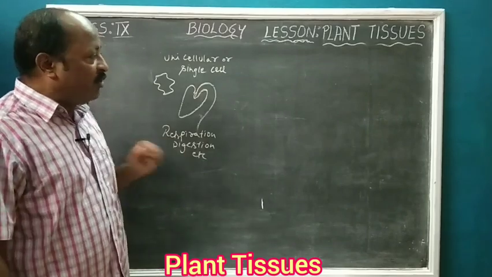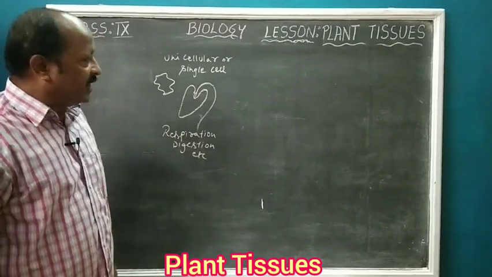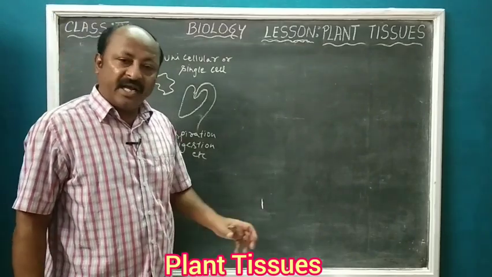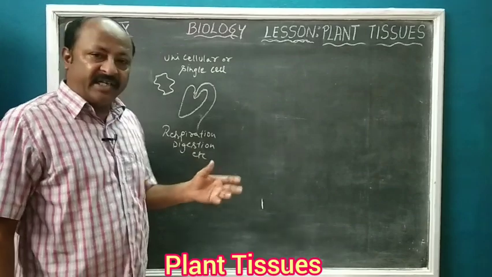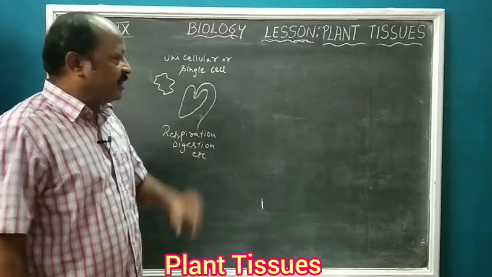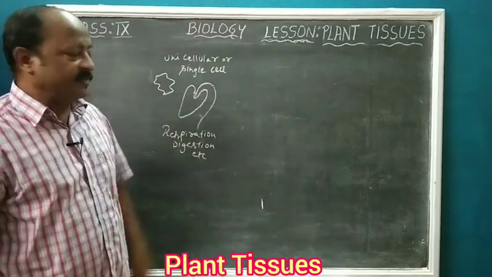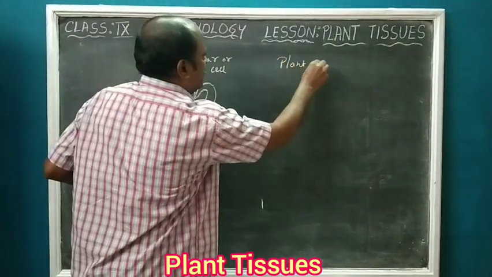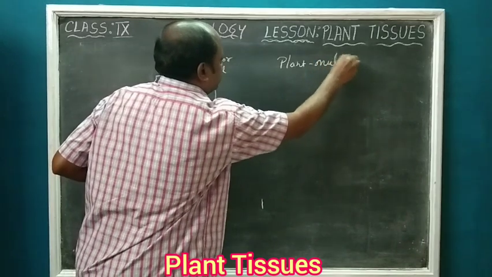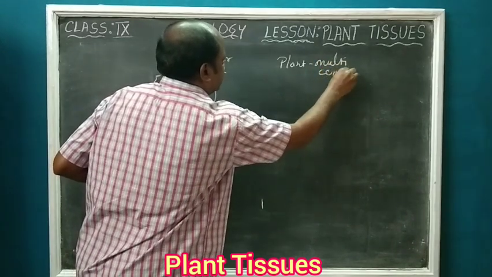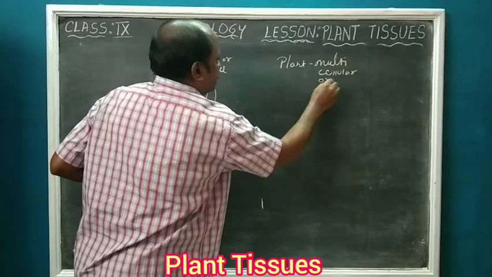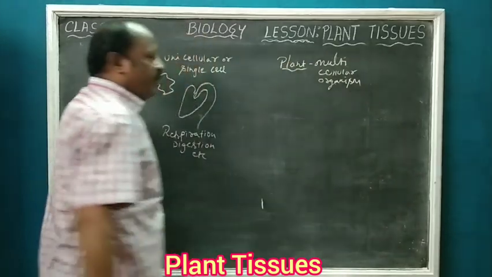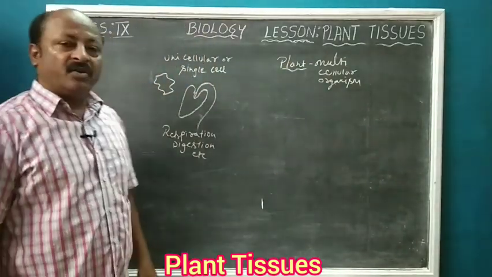Okay, then how about the multicellular organisms? We have multicellular organisms like plants and animals. But as we are studying plant tissues in this chapter, let us talk about the plant. We know that a plant is a multicellular organism.